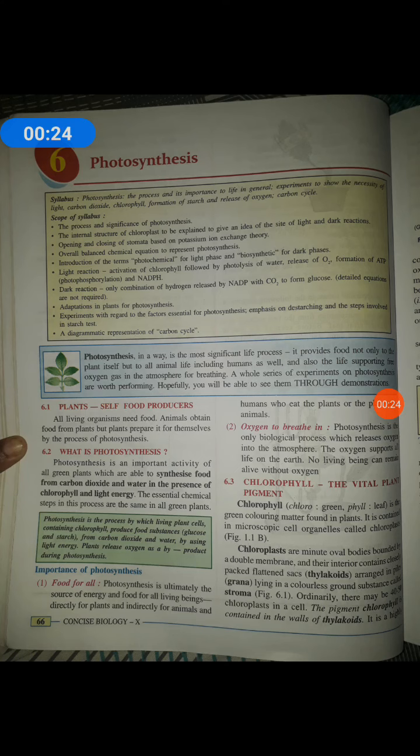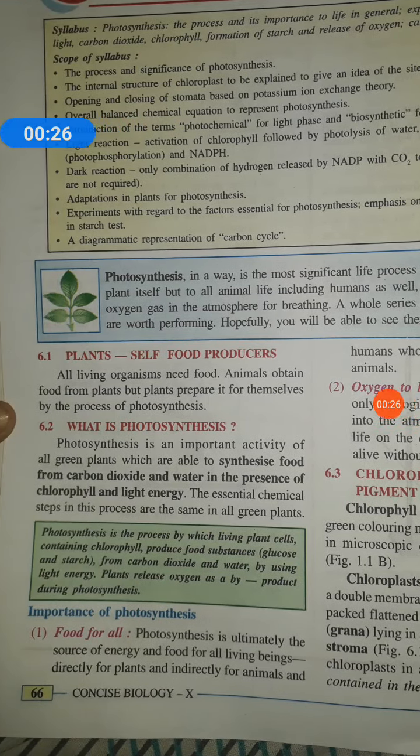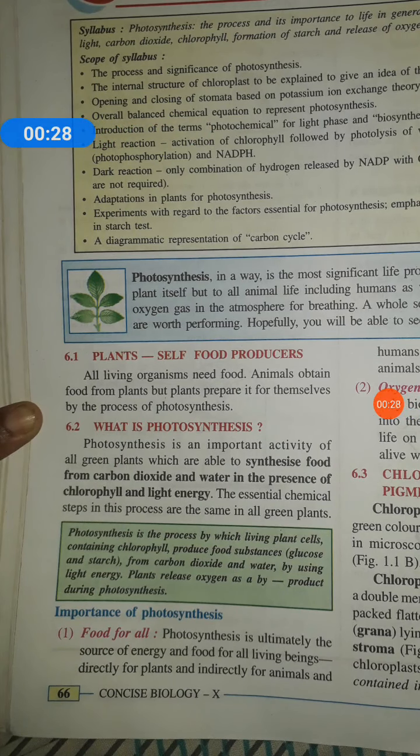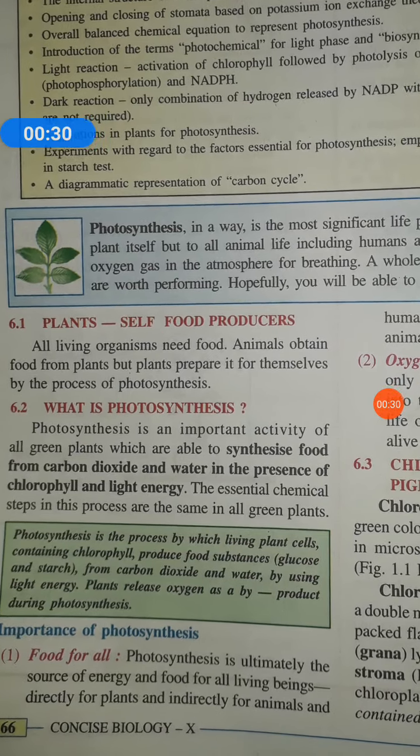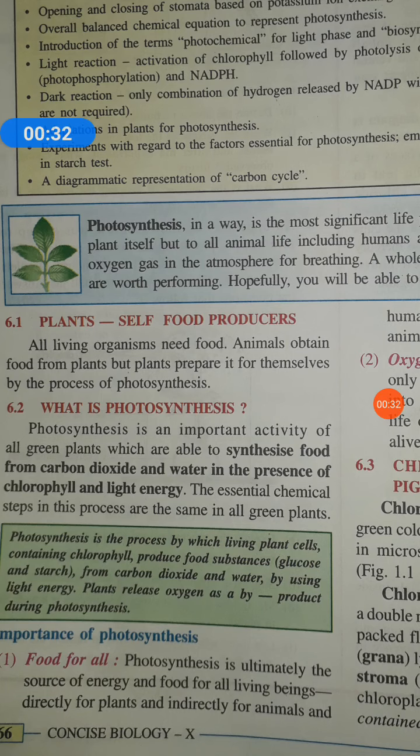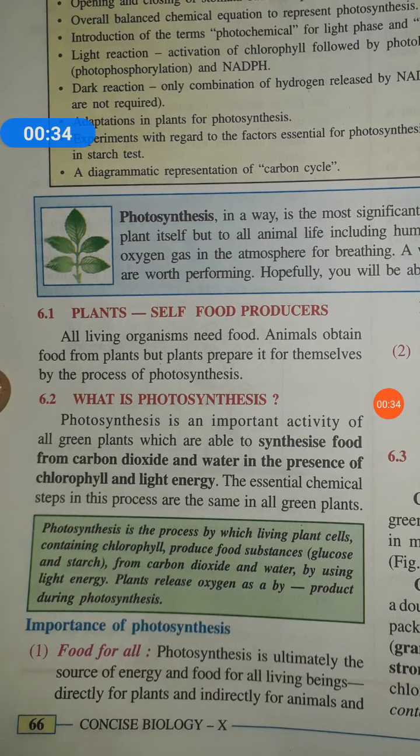So we know photo means light, synthesis means to make. So they make their food in the presence of sunlight by using carbon dioxide and water vapor. This process is called photosynthesis. In this process, we get oxygen as a byproduct as well as glucose, which is used for food for all.